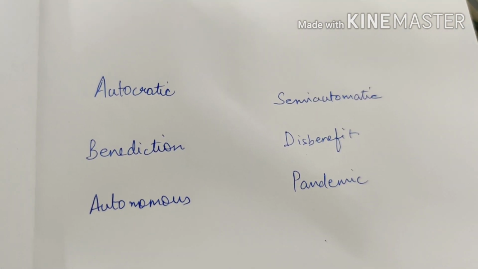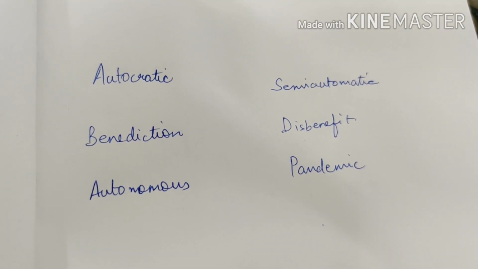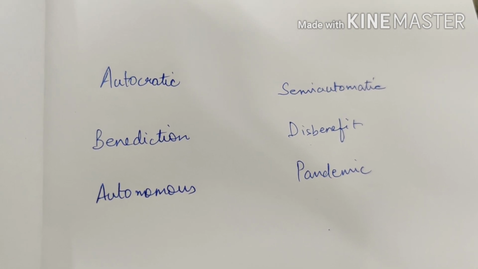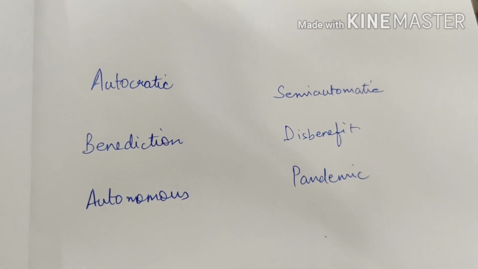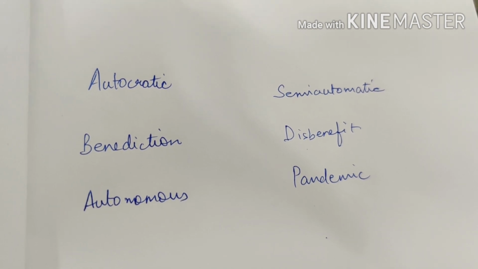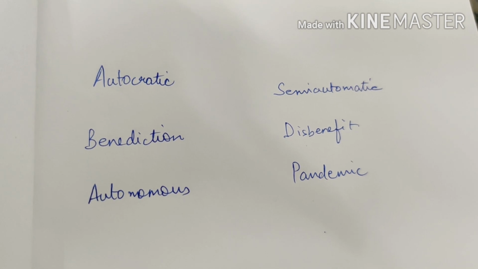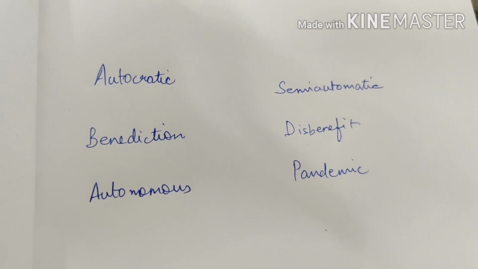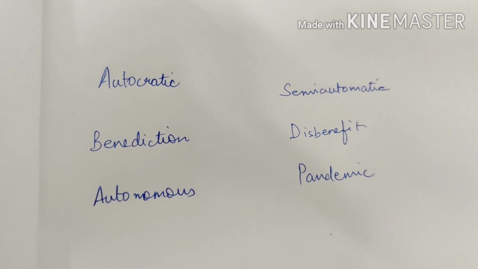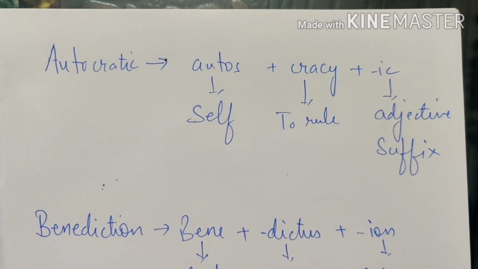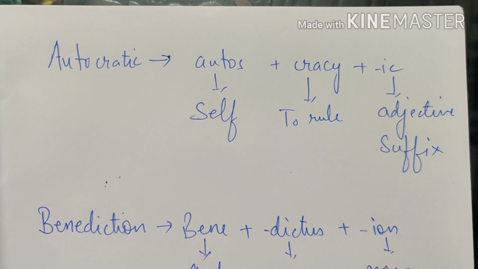So after learning these three word roots, let us quickly check our remembrance. How much have we remembered the word roots? These are 6 words which I want you to frame the meanings of after dividing them into their word roots: autocratic, benediction, autonomous, semi-automatic, disbenefit, pandemic. You can pause the video and frame the meanings of these words. So let's quickly have a look at these word roots.